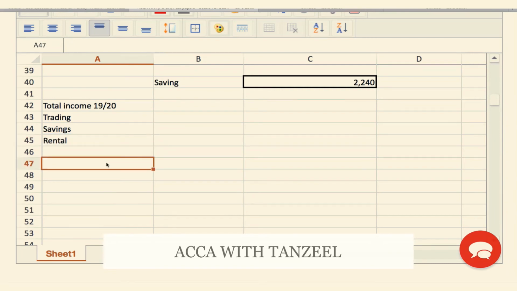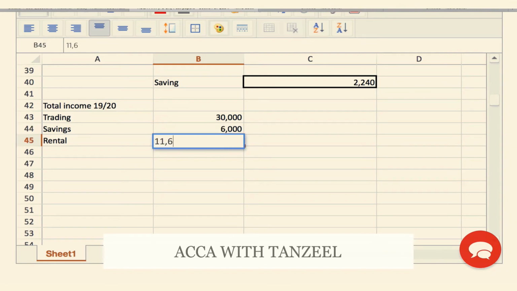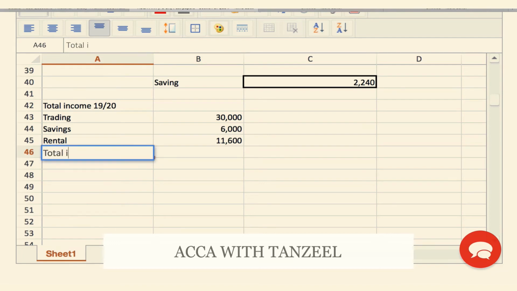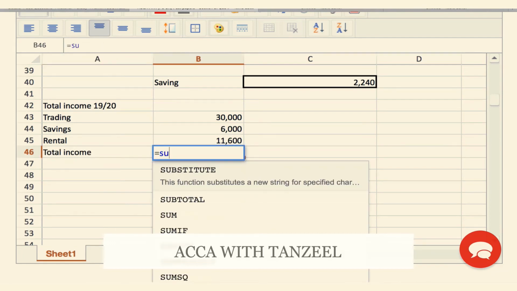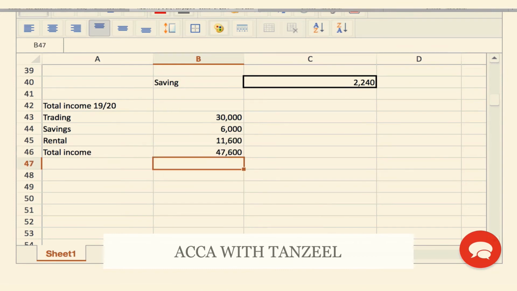Realize that I only had a capital loss that year, so we'll only be using it against these three. What was the trading income? It was 30,000. Savings income was 6,000, and this was 11,600. Great. What is my total income? My total income is equal to the sum of this until this over here. Now again, we're going to do it the exact same way.